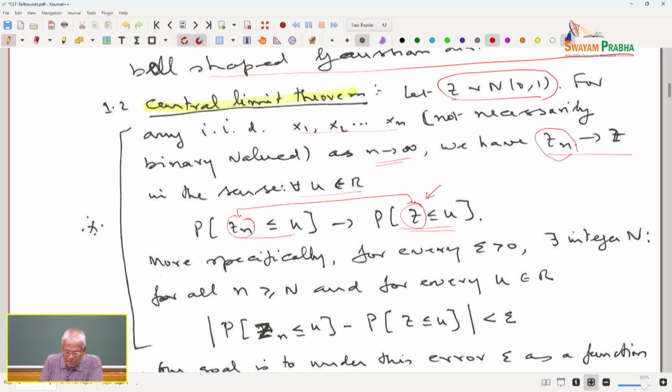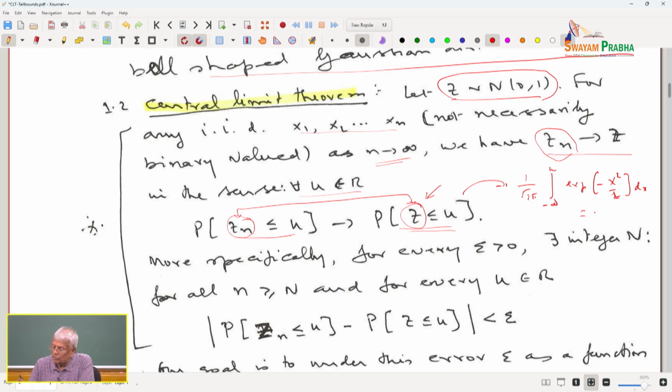The probability that Zn is less than or equal to u, that is an event, that probability tends to, in the limit, the probability that the normal random variable z is less than or equal to u. And what is this probability? This probability is essentially 1 over square root of 2 pi, integral from minus infinity to u of exponential minus x square by 2 dx.